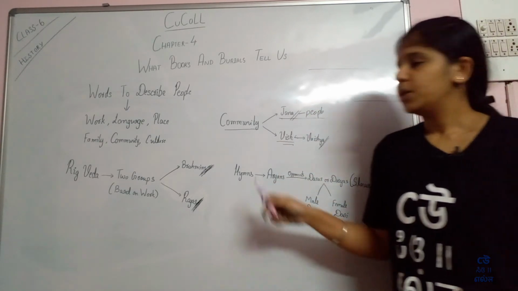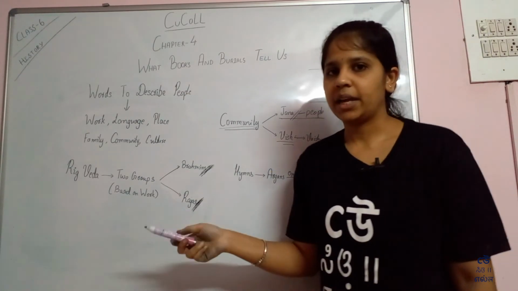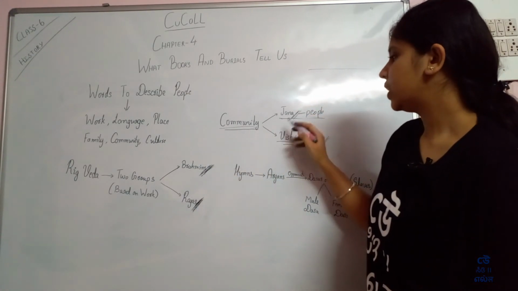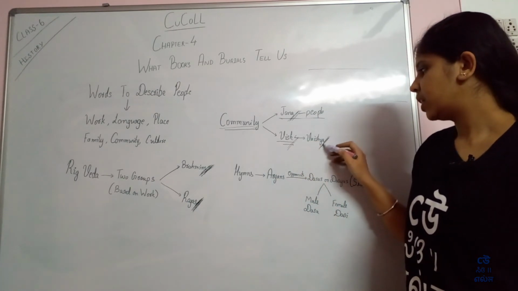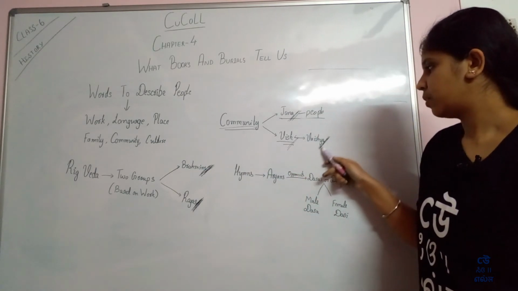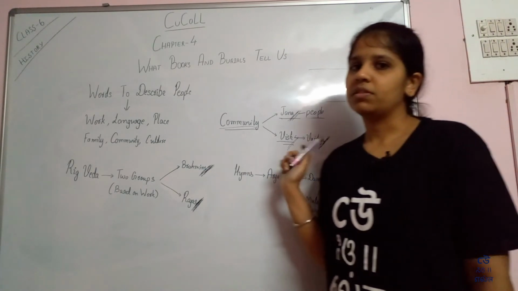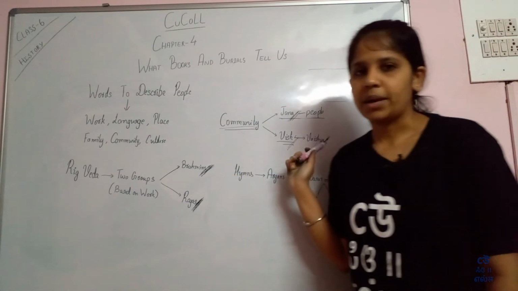So a community as a whole is described as jana or vish, and Vaishya, about which we will learn more in the next chapters.